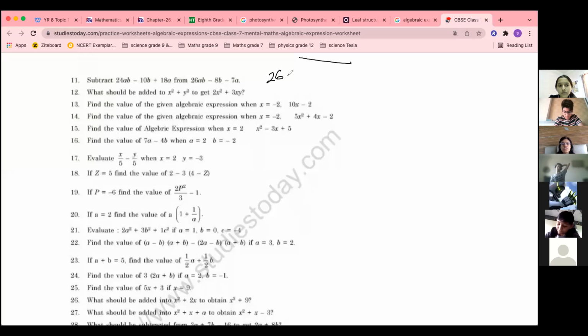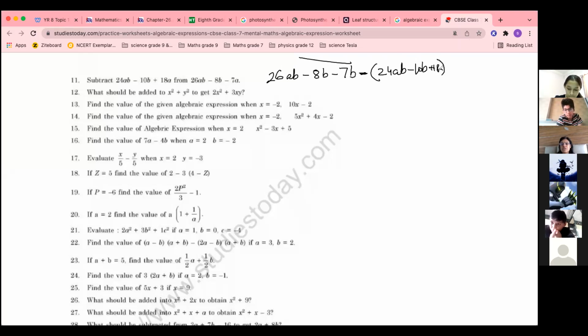So 26AB, how are you doing? In brackets or writing one below the other? Anyway, if you are writing one below the other, you have to put a minus sign here, right? And then put a bracket here. 24AB minus 10B. Everyone has forgotten algebraic expressions. 10B and here is plus 18A.